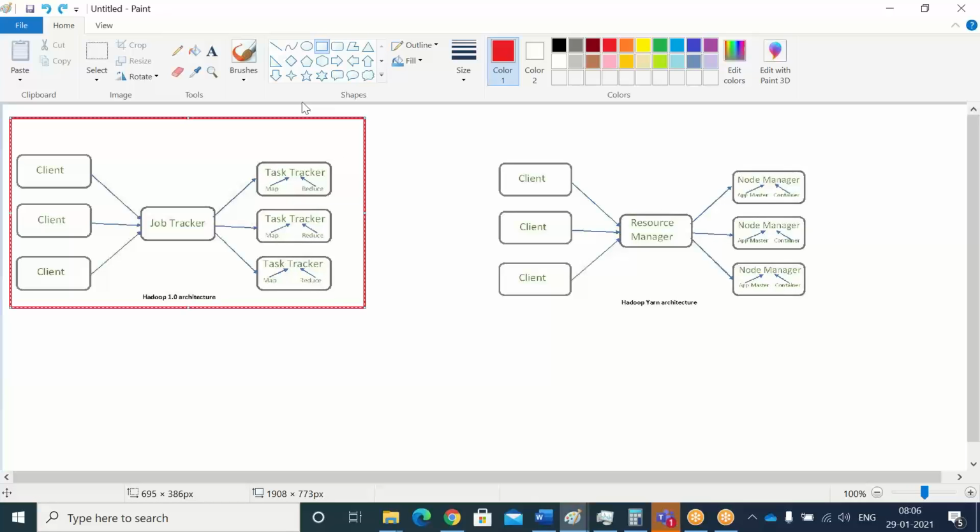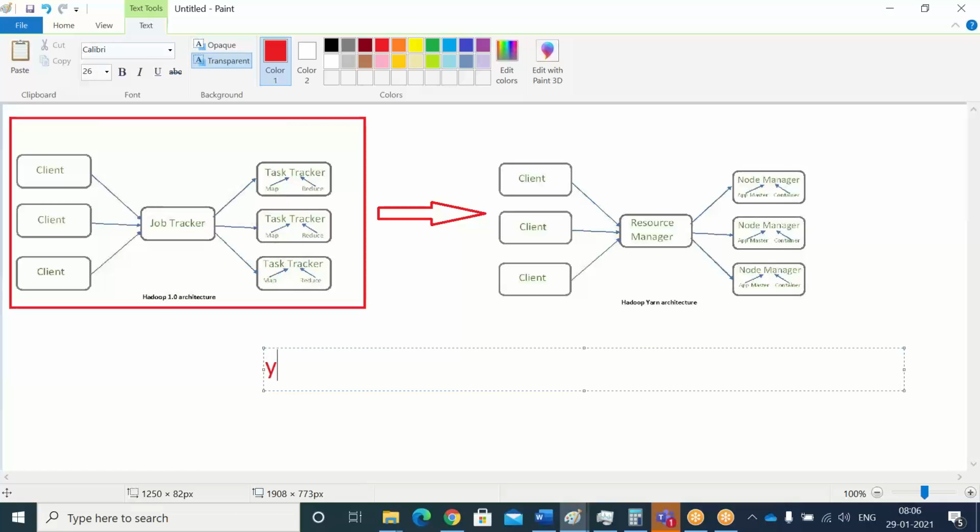Because of that, they have migrated from this to the Yarn architecture. Yarn is nothing but Yet Another Resource Negotiator. What is meant by Yarn is: yet, the first letter, yet another resource negotiator. This we simply call Yarn. Okay, yet another resource negotiator.